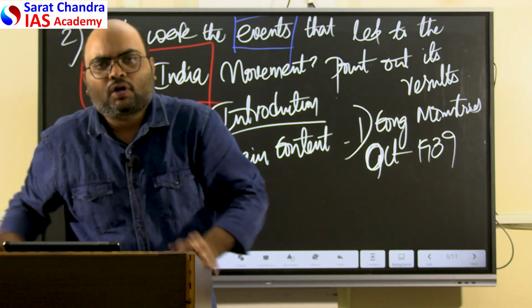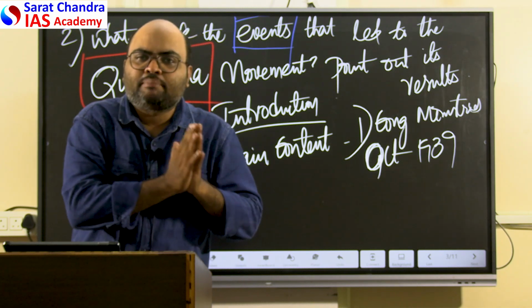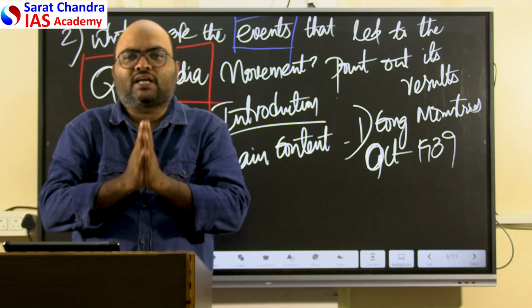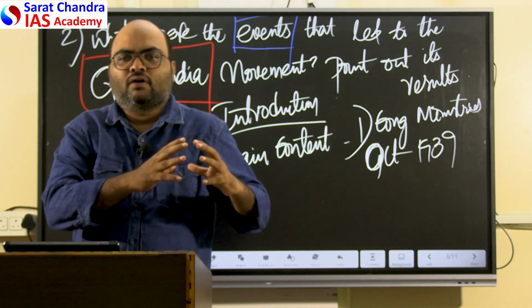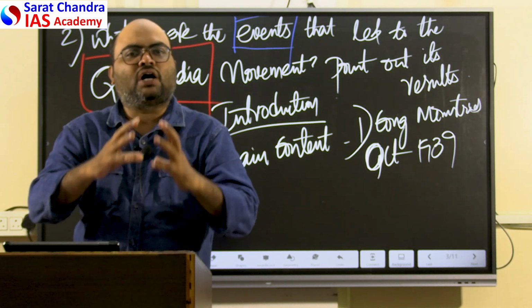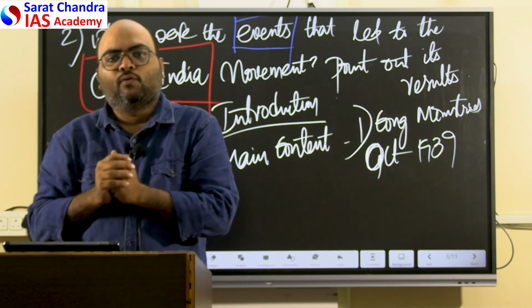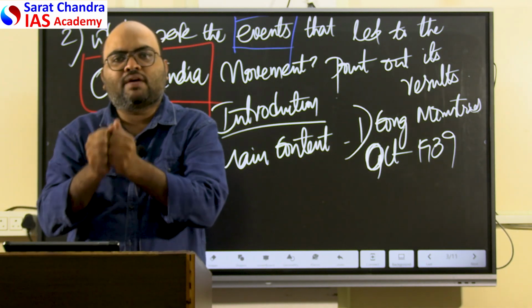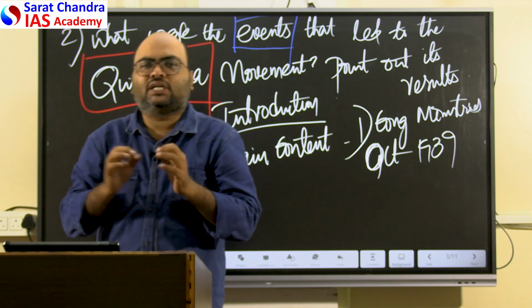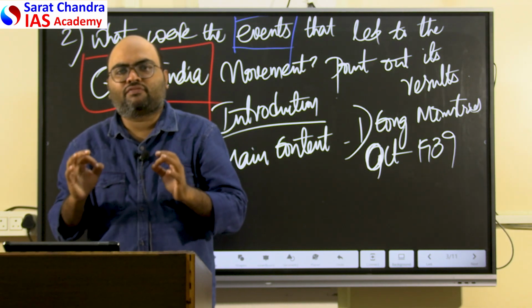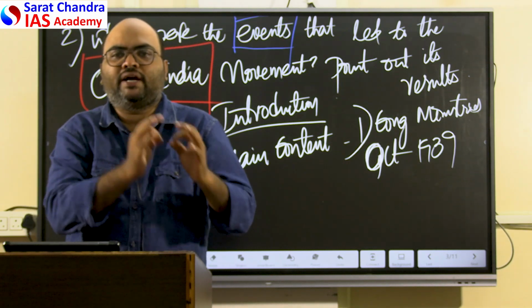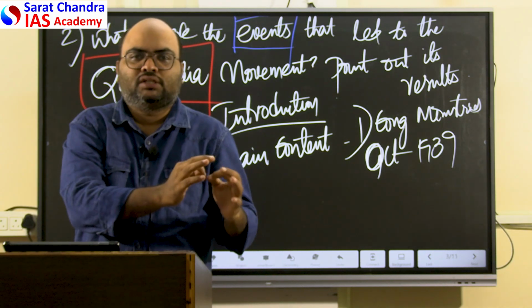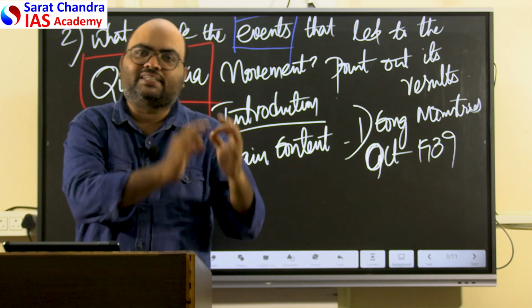So they were not committed to complete independence as well. The Cripps mission did not even commit to complete independence. So what we demanded was very high, and what was offered even after the war was very, very low, very, very minimal. So Gandhiji believed that without fighting for freedom in India, we could not help Britain in winning the war, to fight for its own civilization.